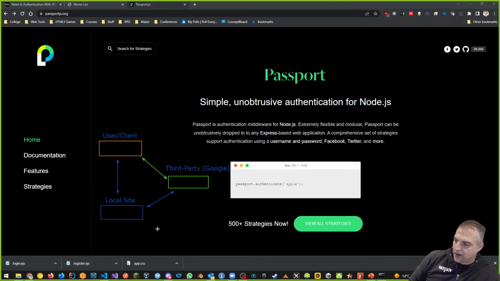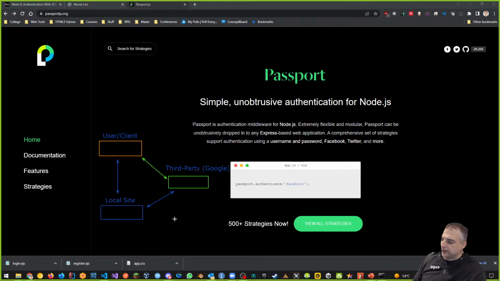This idea is very common. We've seen it almost everywhere. We're going to see it today when we use MongoDB Atlas again, when you log in. This three-way trust is good. The other reason why this is good is that the client doesn't have to use new authentication credentials for your site. They can just use the third party. That's because it's always difficult to remember passwords on like 20 different sites. That's one of the justifications for using this three-way trust association, which is kind of cool. It's for convenience, but also for security.